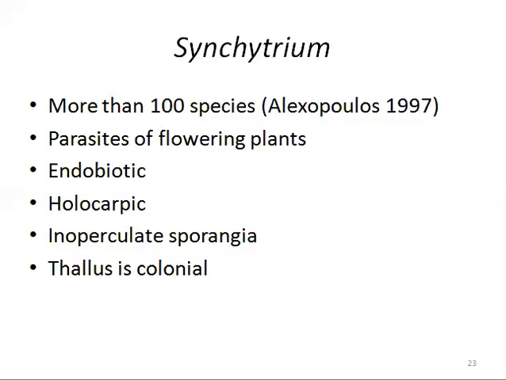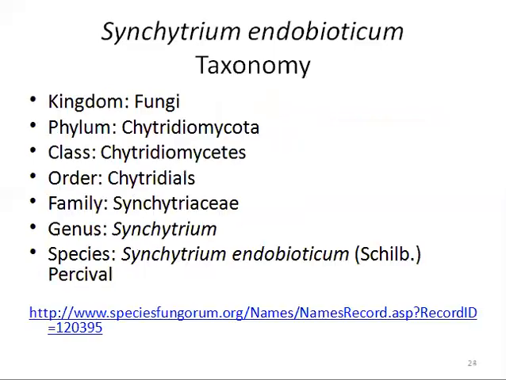One of the best known species of this genus is Synchytrium endobioticum. Let's start with the classification of this species, then we will study its life cycle. Here you can see the classification. It belongs to kingdom Fungi, phylum Chytridiomycota, class Chytridiomycetes, order Chytridiales. Family Synchytriaceae, genus Synchytrium, and species Synchytrium endobioticum.